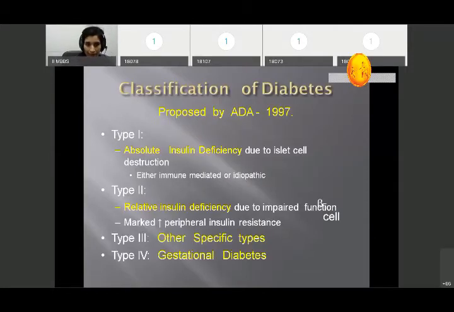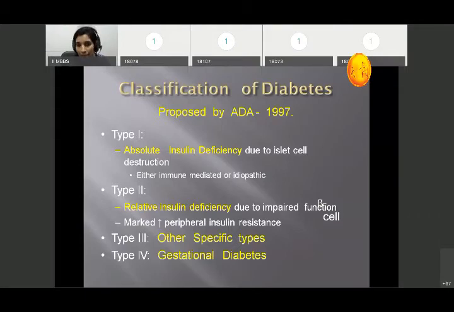How is it classified? This classification is proposed by the American Diabetes Association in 1997, and it is classified mainly into type 1 and type 2. Type 3 is considered a genetic disorder, and type 4 is gestational, during pregnancy. If the mother is diabetic during pregnancy, she is likely to develop diabetes in the future. Okay. First is type 1 diabetes mellitus.